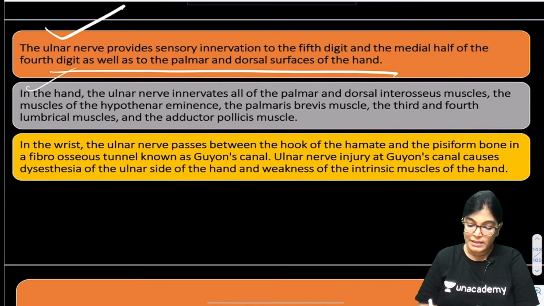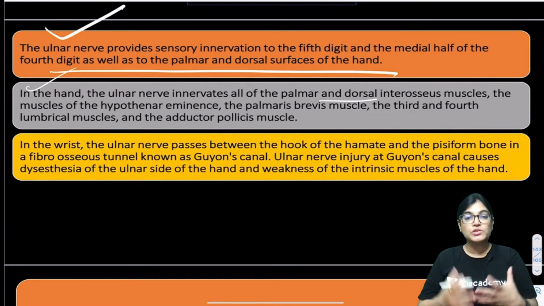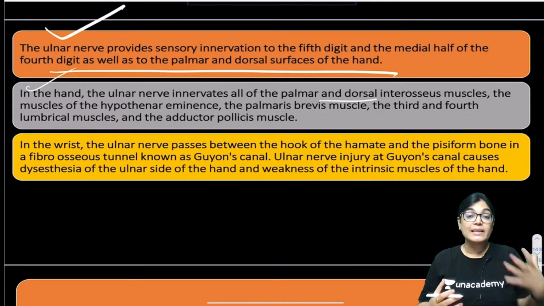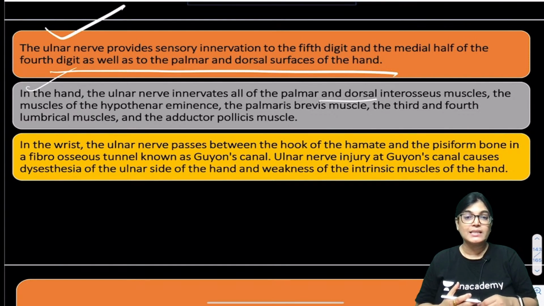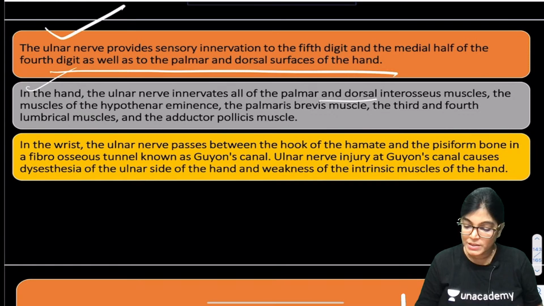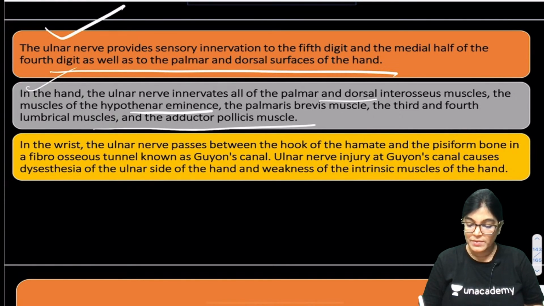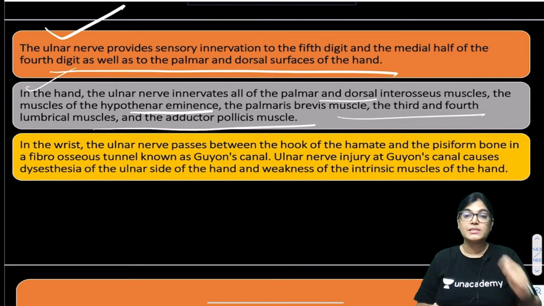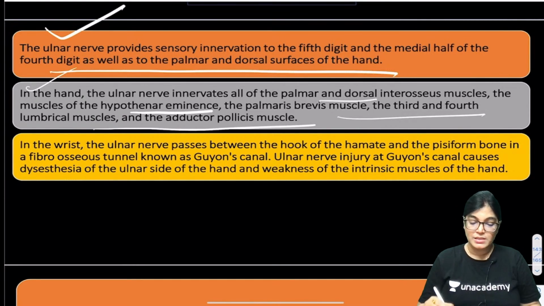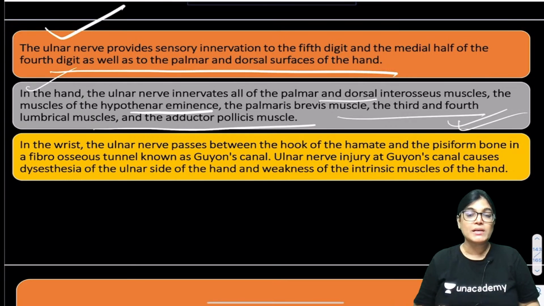In the hand, the ulnar nerve innervates most of the intrinsic muscles of the hand, that is palmar and dorsal interossei, muscles of the hypothenar eminence, palmaris brevis, and also adductor pollicis and the third and fourth lumbrical muscles. So, in short, I have written all the muscles of the hand which get innervation from the ulnar nerve.